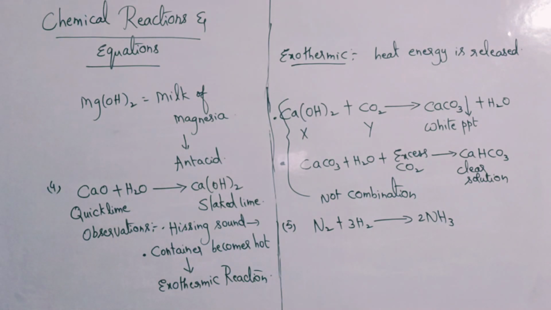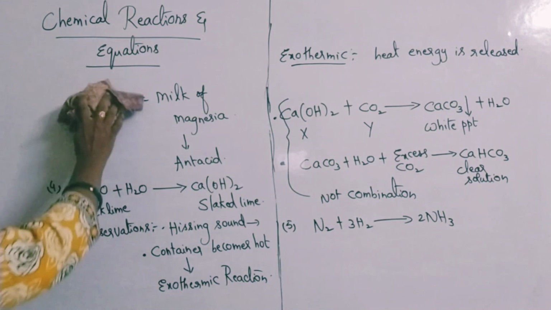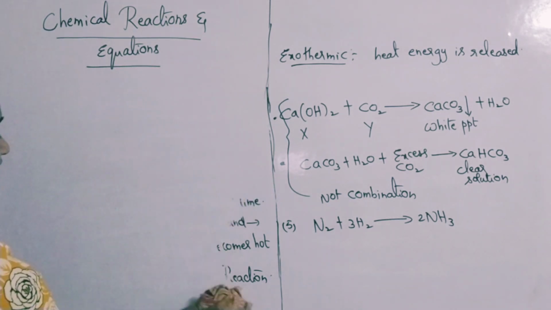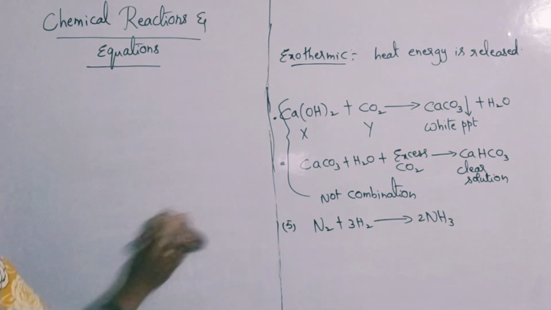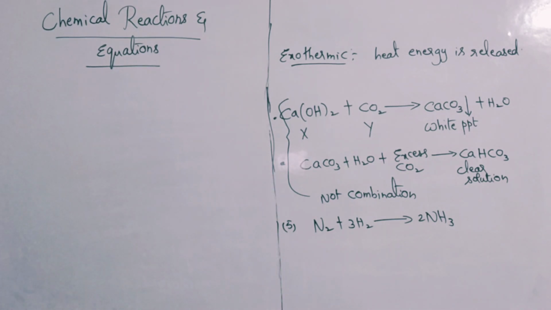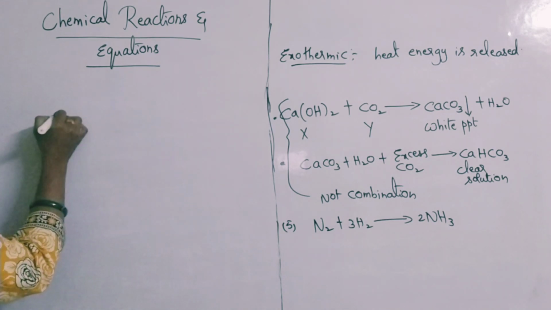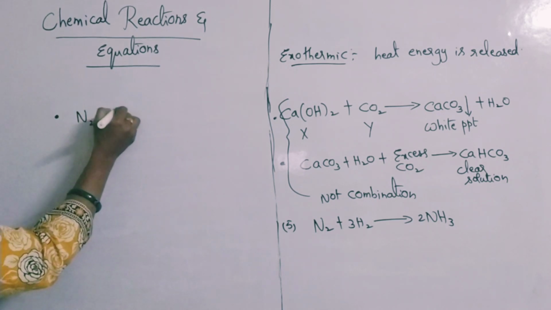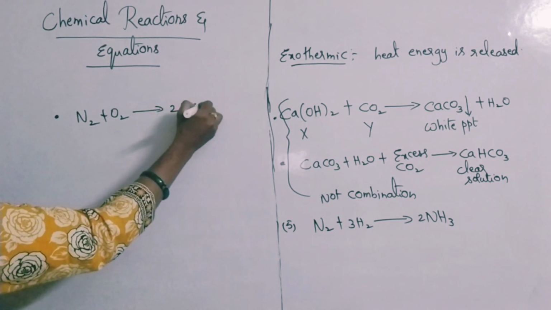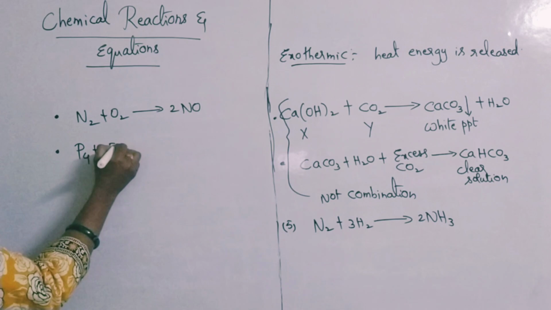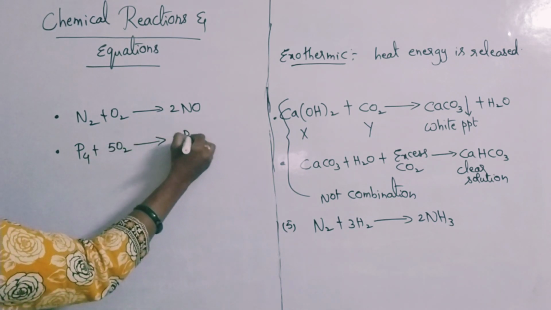Chemical combination reactions include the formation of metal oxides and the formation of metal sulfides. All those also come under chemical combination reactions only. You can take not only the formation of gases. Like I told you, S plus O2 gives rise to SO2. Same like that, N2 plus O2 gives rise to 2NO. This is also a combination reaction. P4 plus 5O2 gives rise to 2P2O5.